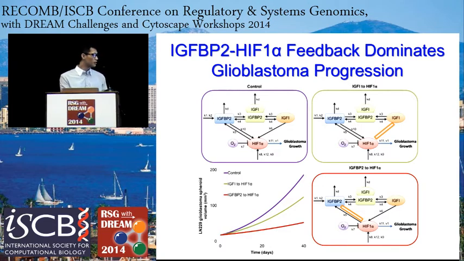And in particular, the red line shows that when we remove the IGFBP2 to HIF1 alpha link, we experienced the least glioblastoma growth, and the glioblastoma volume was reduced by almost 50%, by more than 50% actually. So in this cell line, it's clear that the IGFBP2 to HIF1 alpha link is the one that really drives glioblastoma growth, and that targeting this link would be an effective means to control glioblastoma growth in these types of cells.